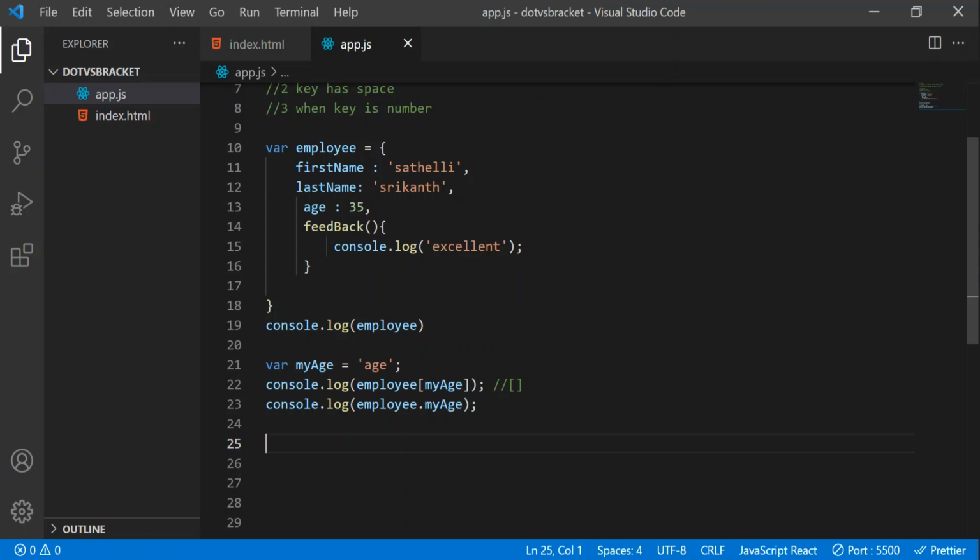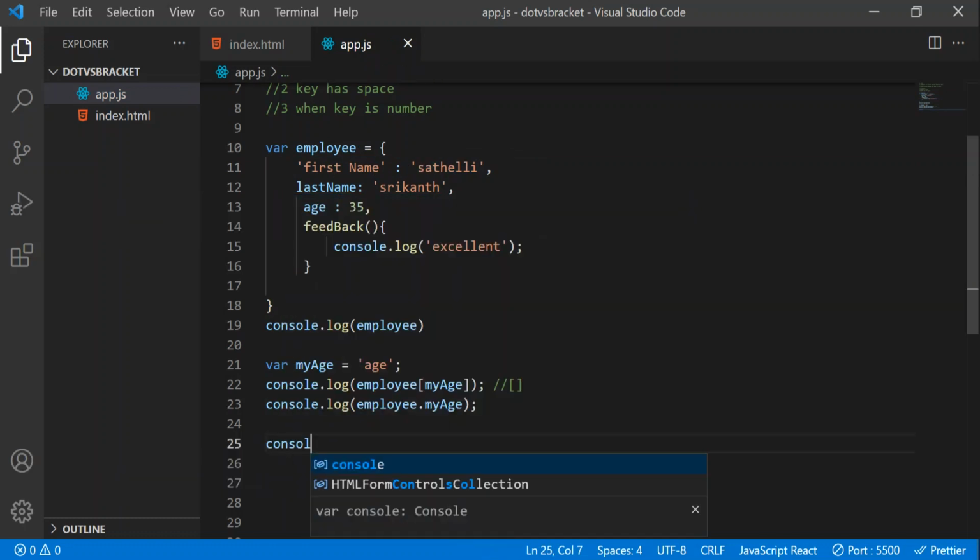In this, for example, in our object, let's say, guys, we have to take a space. For example, I have to take a space in first and name, in the place of the key. So we can't do it like this. When you want to take a space in the key, you have to use quotes. Remember that. So inside the object, for a property where you want a space, you have to use these quotes.